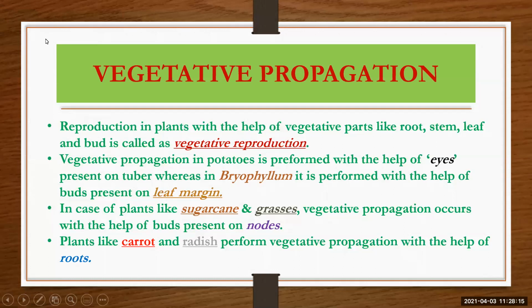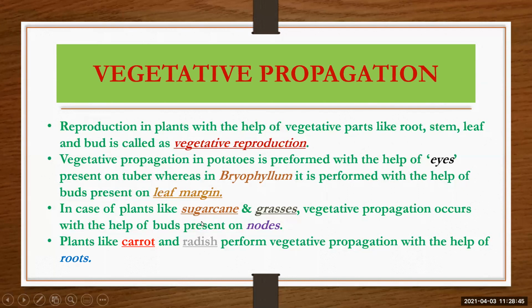Now next is vegetative propagation. How does vegetative propagation take place? Reproduction in plants with the help of vegetative parts like root, stem, leaf, and bud is called vegetative propagation. Vegetative propagation in potatoes is performed with the help of eyes present on the tuber, whereas in bryophyllum it is performed with the help of buds present on the leaf margin.